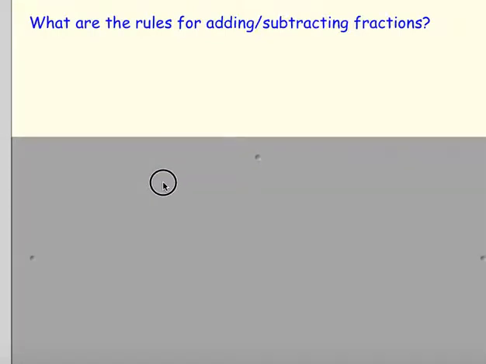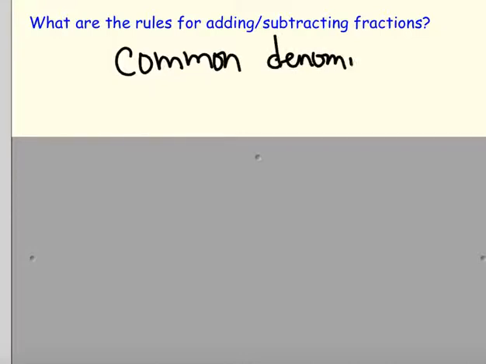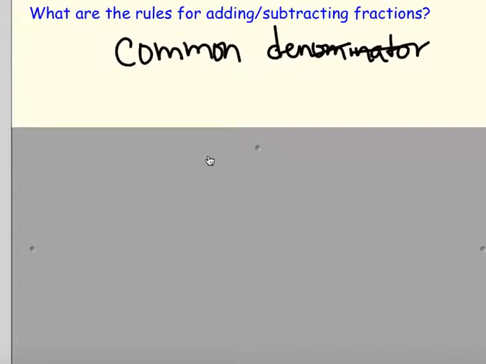Remember the rules for adding and subtracting fractions. We must have common denominators to be able to do this. Without common denominators, we would have a really hard time adding these fractions, and they definitely wouldn't come out to anything standard. So let's say we have 1/2 plus 2/3. A common denominator for that would be 6.